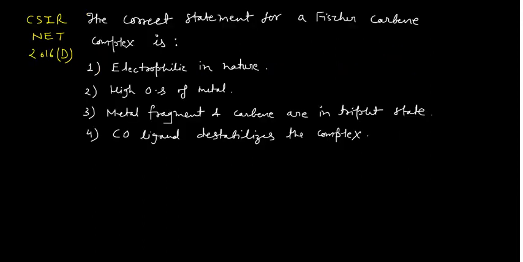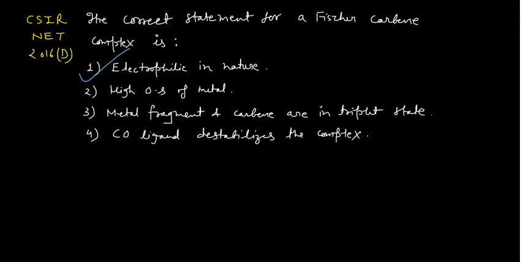Okay, this question was asked in the December 2016 CSIR NET examination, and this question is quite simple. What the question says, you see here, it says the correct statement for the Fischer carbene complex is. So electrophilic in nature. Fischer carbene is electrophilic in nature. Yes, it is electrophilic in nature. So this is the correct option. Second is what?